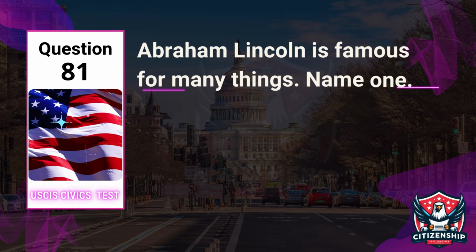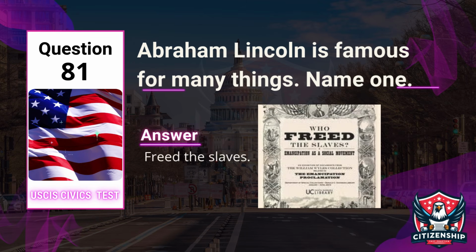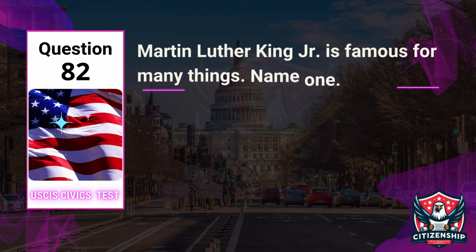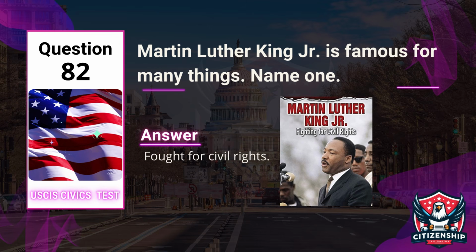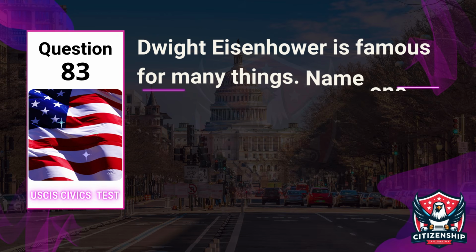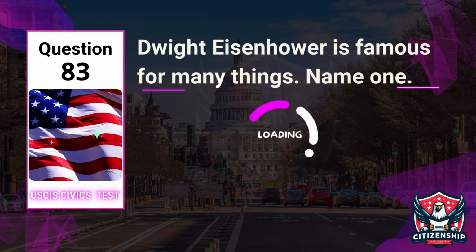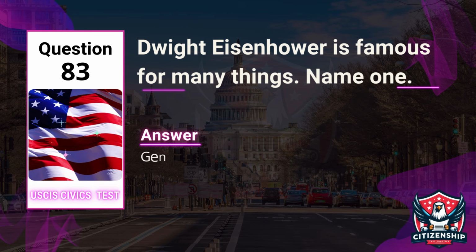Question 81. Abraham Lincoln is famous for many things. Name one. Answer: freed the slaves. Question 82. Martin Luther King Jr. is famous for many things. Name one. Answer: fought for civil rights. Question 83. Dwight Eisenhower is famous for many things. Name one. Answer: general during World War II.